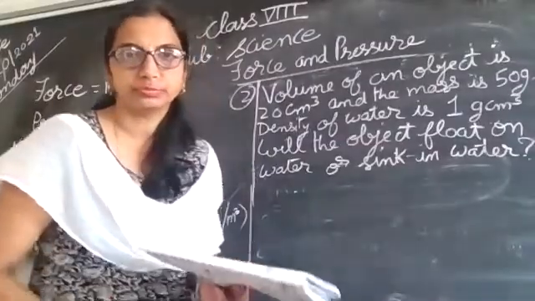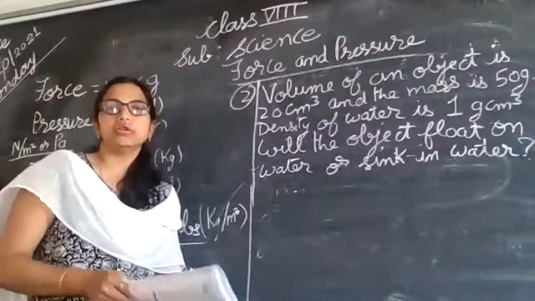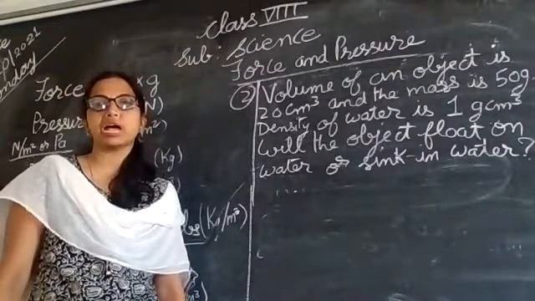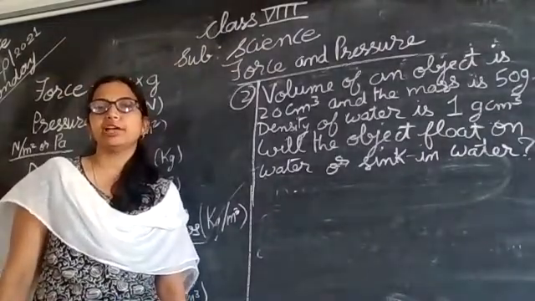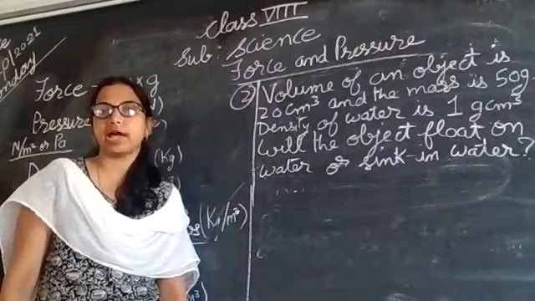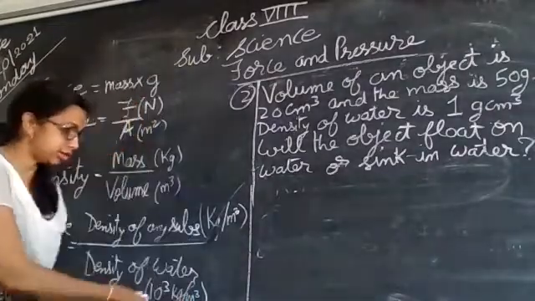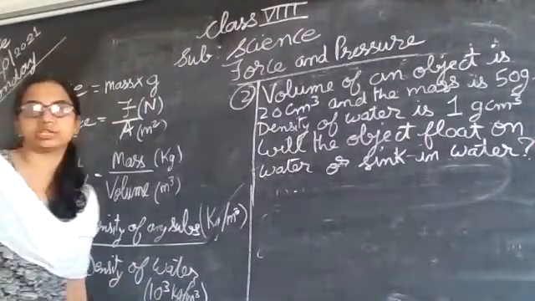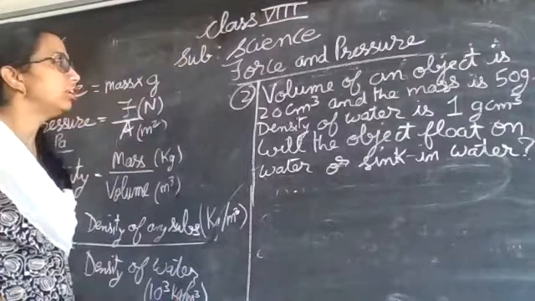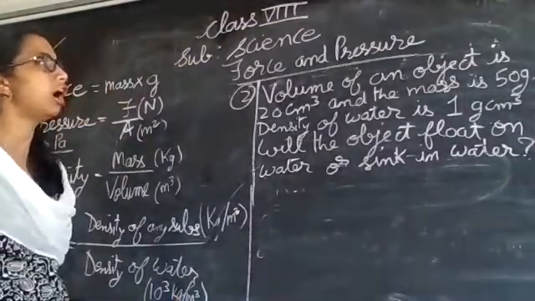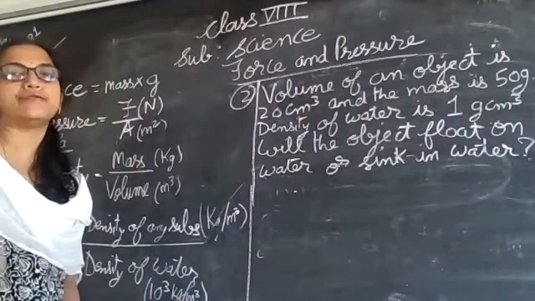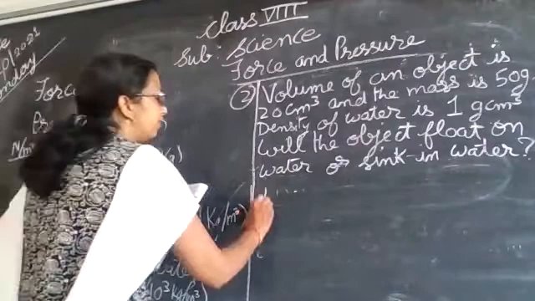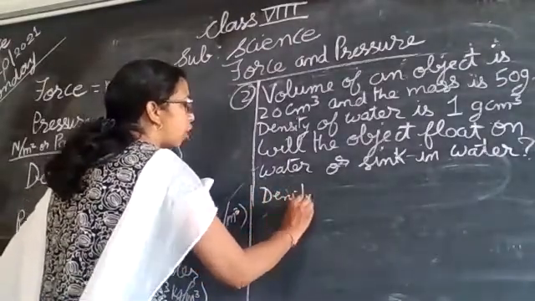Next problem. Here the volume of an object is 20 centimeters cube given, and mass is given 50 gram, and density of water is given 1 gram centimeter cube. Instead of 1000 kg meter cube, 1 gram centimeter cube is given. Now what we have to find out is what will be the density of the object, and then decide if it will sink or it will float. For that purpose, we will have to find out density of object.